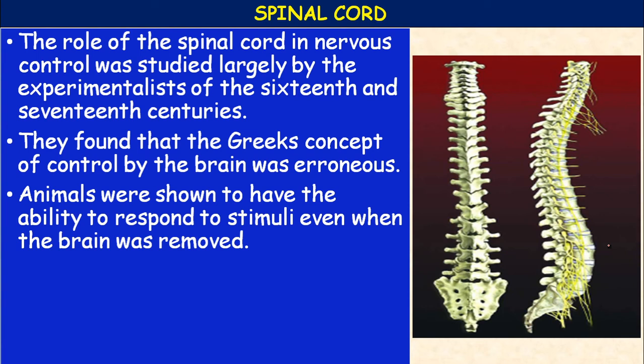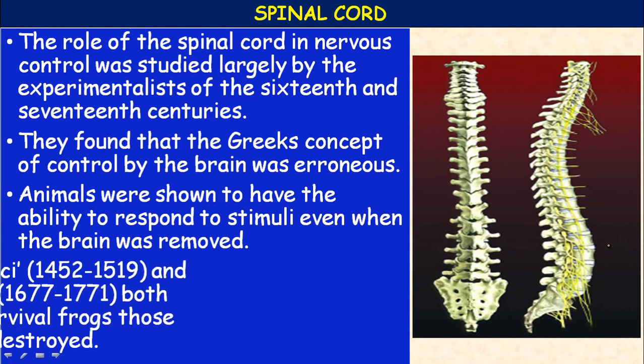They conducted experiments on a frog. They removed the brain, but even then the frog was alive and showed a response to stimuli. Later they removed the spinal cord also. Once the spinal cord was removed, the animal died.